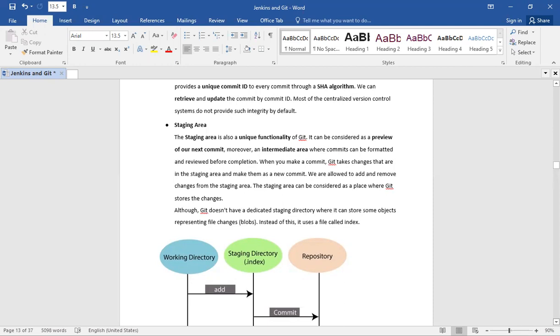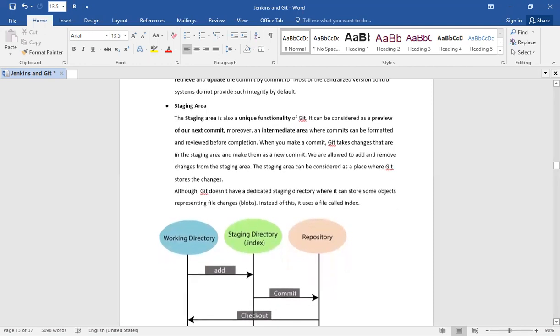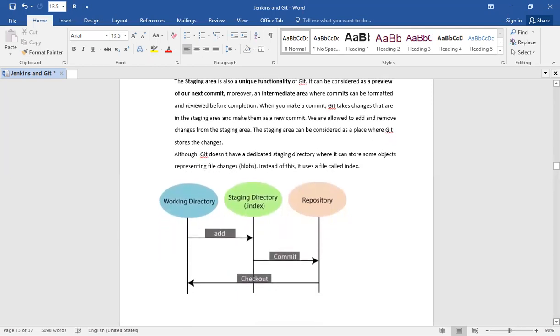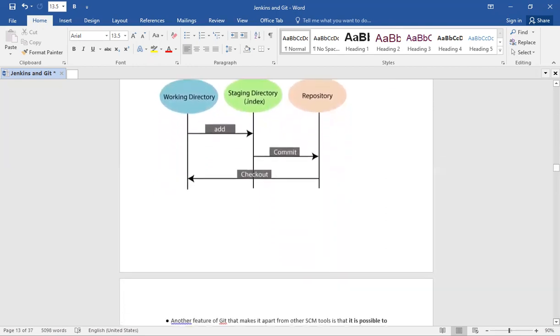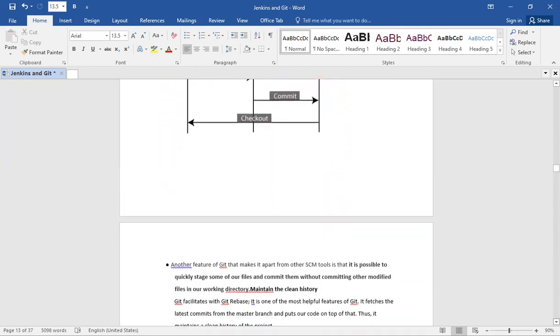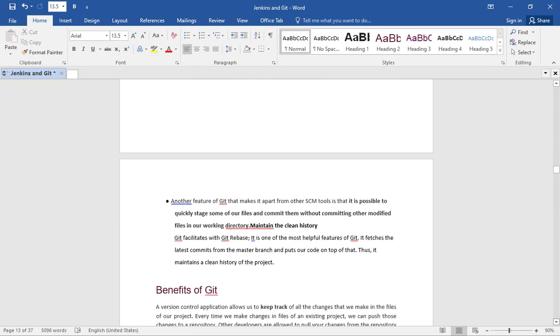The staging area can be considered as a place where Git stores these changes, although Git does not have a dedicated staging directory where it can store some object representing file changes. Instead of this, it uses a file called index. Another feature of Git that sets it apart from other SCM tools is that it is possible to quickly stage some of our files and commit them without committing other modified files in our working directory.